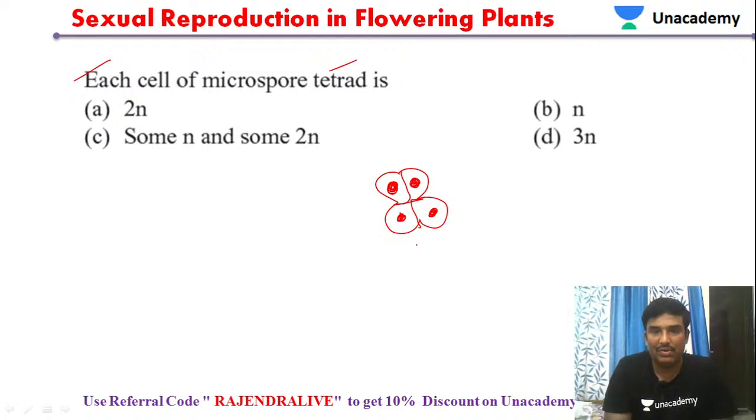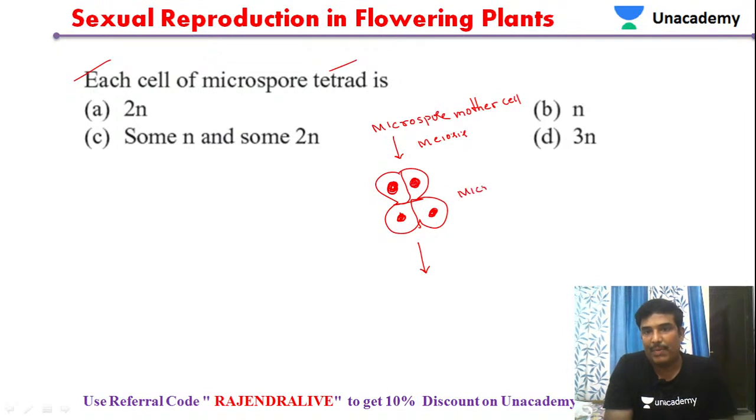How is this microspore tetrad formed from the microspore mother cell, MMC? This microspore mother cell undergoes meiosis, and when it undergoes meiosis, it produces the microspore tetrad.